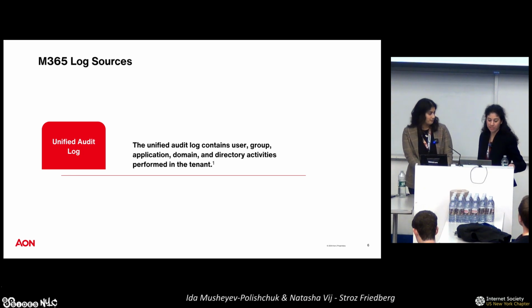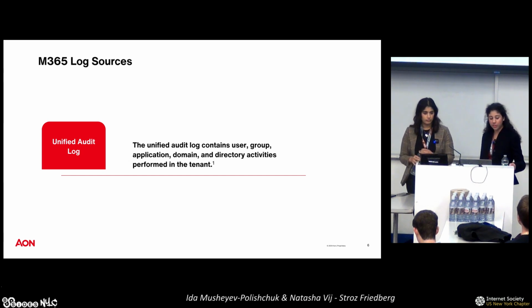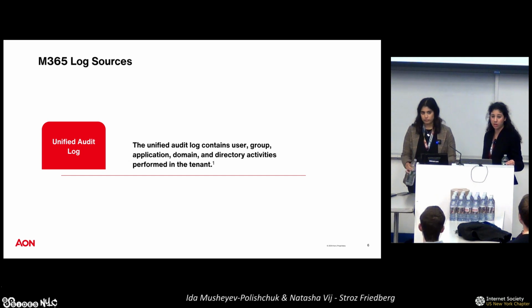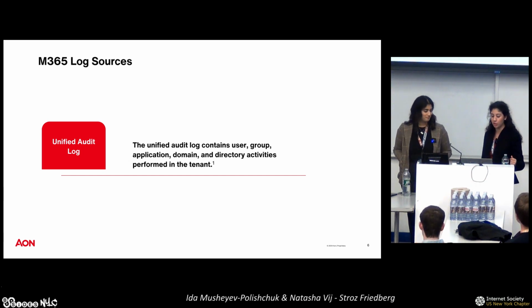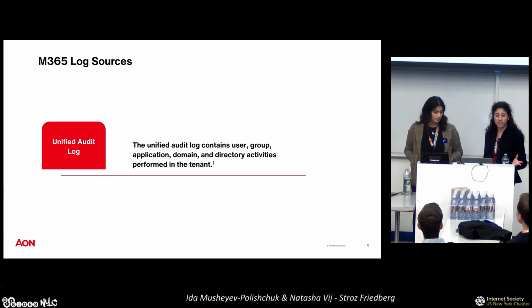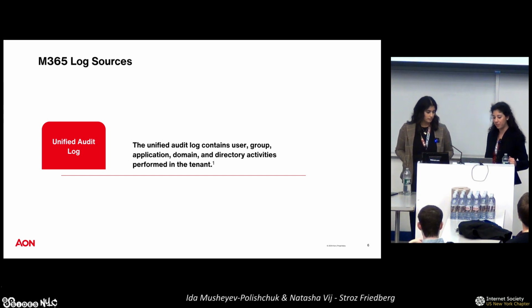Now let's go over the M365 log sources. These are the logs that you'll be using to perform your analysis. This is where you're going to be pulling the data from. So first and foremost, we've got the Unified Audit Log. This is probably the greatest log in terms of depth as well as breadth. This is the log that you will mainly be using for your analysis. And this log contains any user, group, application, domain, and directory activities that are performed in the client. So for example, SharePoint, OneDrive access, user logins that were successful, as well as user logins that failed. These would all be in the unified audit log.